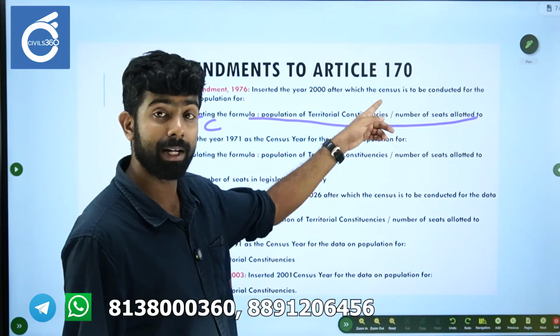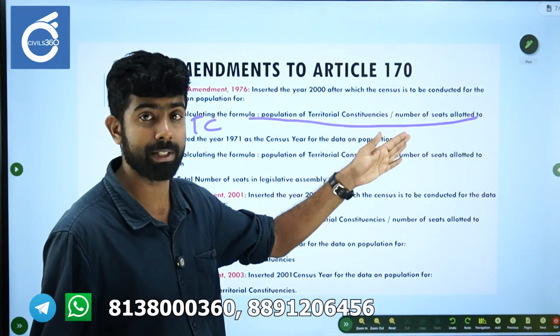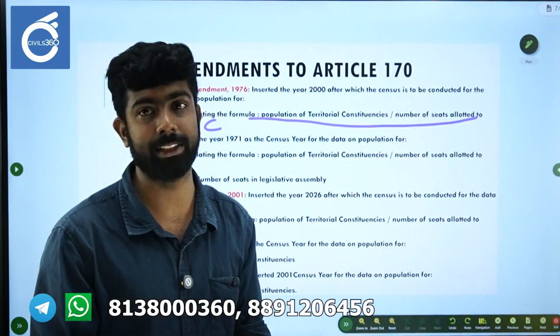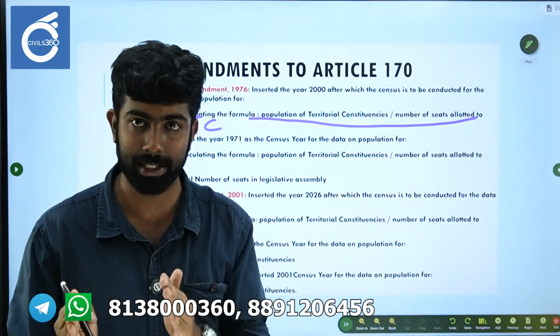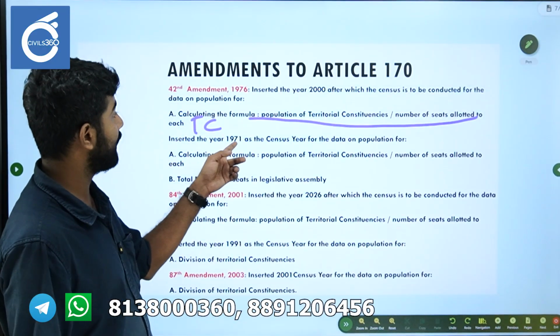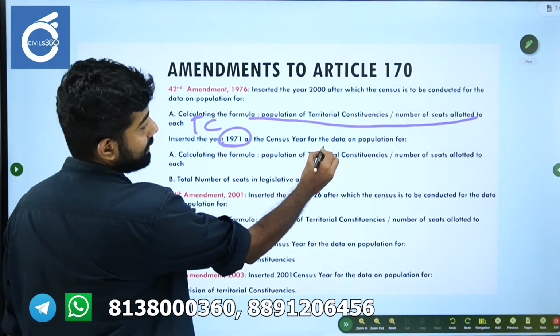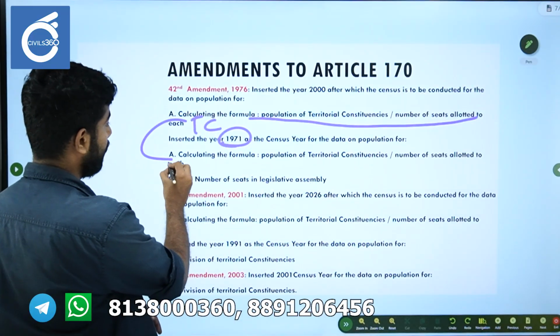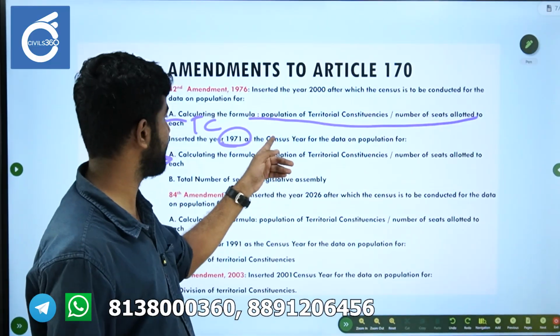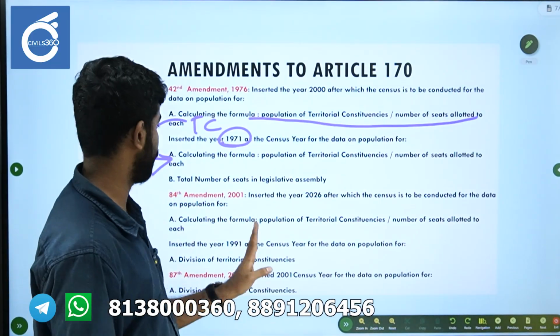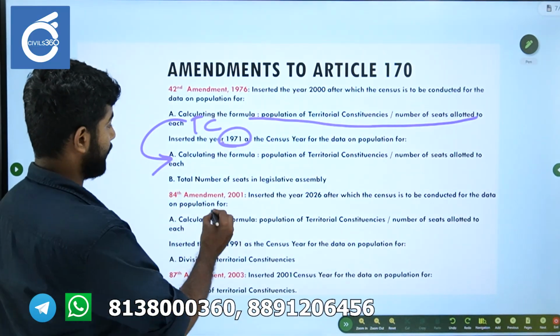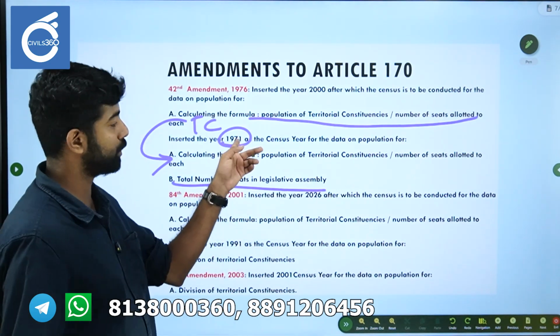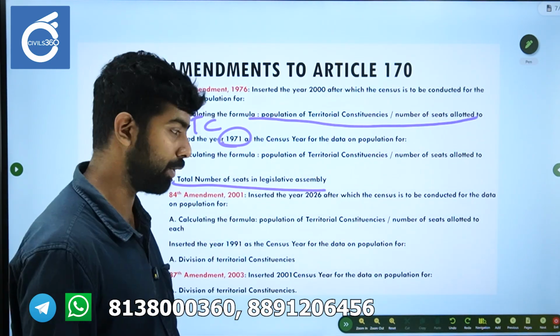This is as per Article 170, for the purposes of state legislative assembly elections. It inserted the year 1971 as the census year for the data on population for this formula. Same thing, but they said that the 1971 census will be used. To calculate the total number of seats also, the 1971 census will be used.